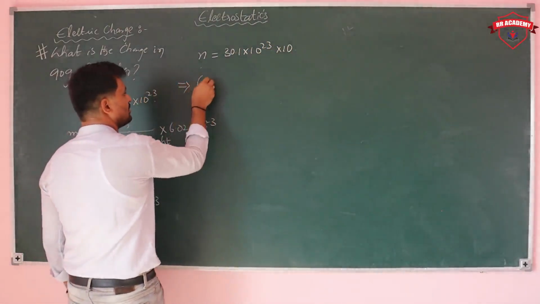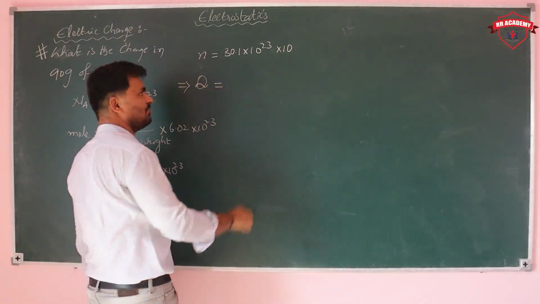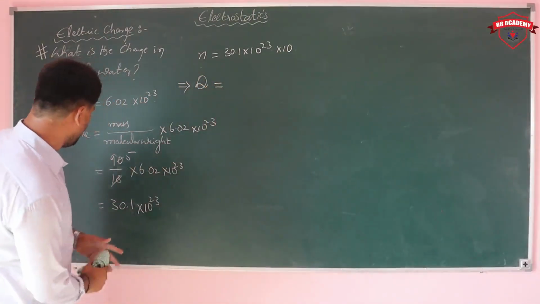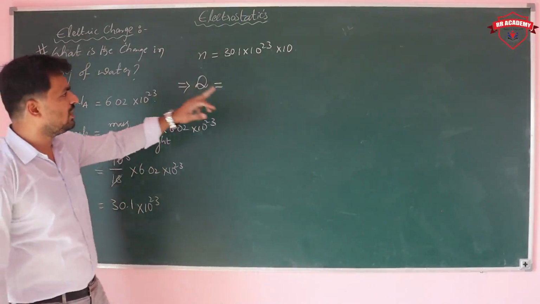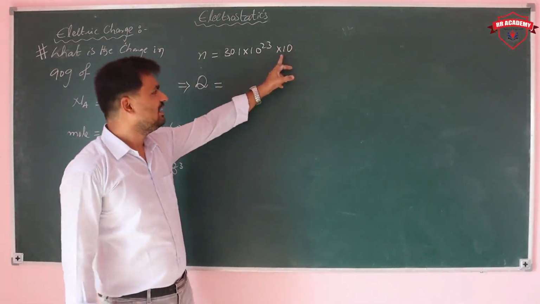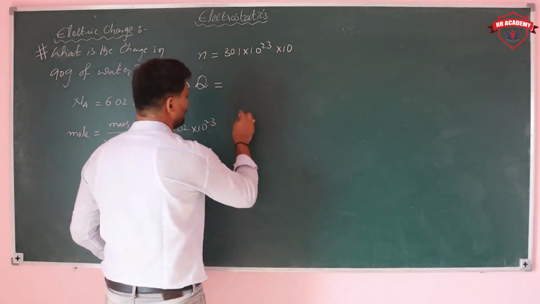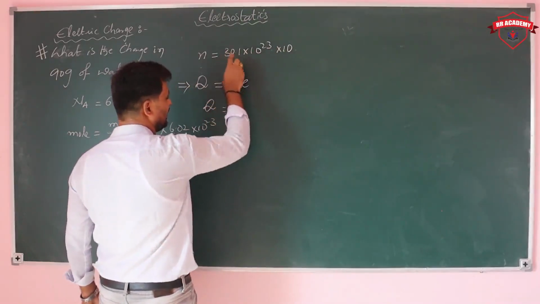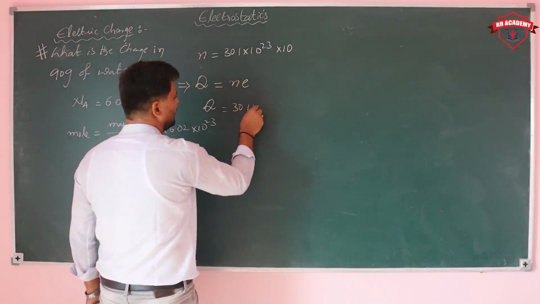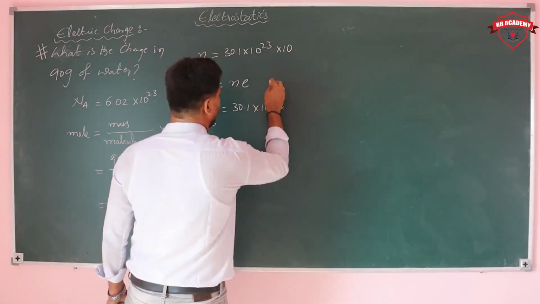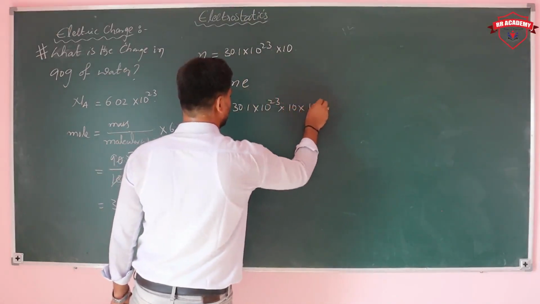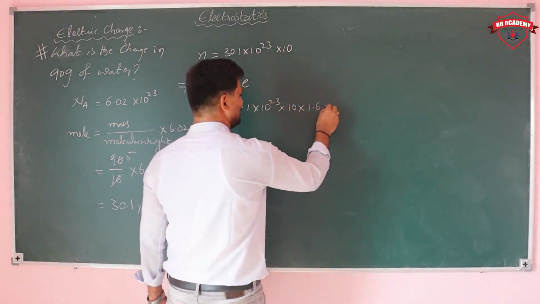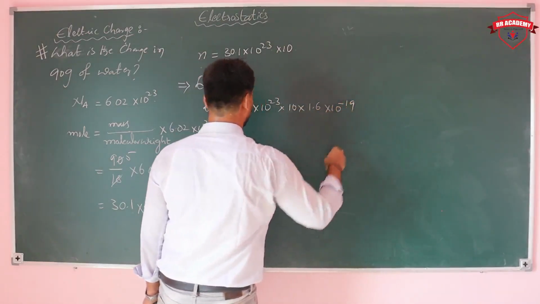Now take the total charge. In 1 molecule there are 10 electrons. The total charge is N into E, which is 30.1 into 10 to the power of 23 into 10 into the charge of the electron, 1.6 into 10 to the power of minus 19.